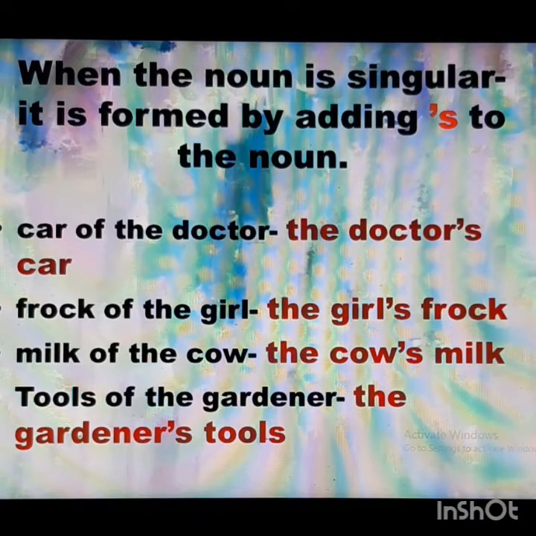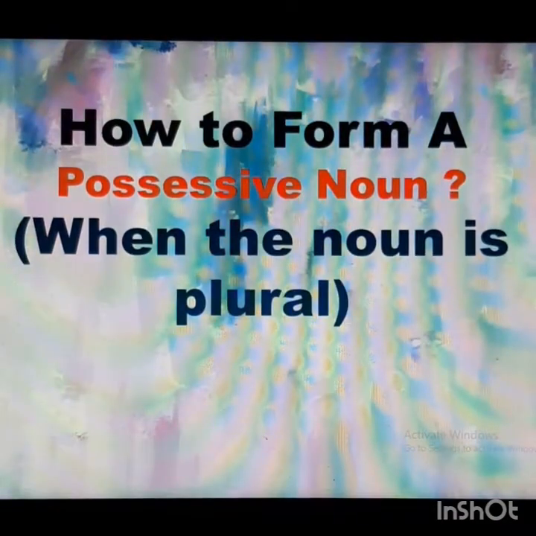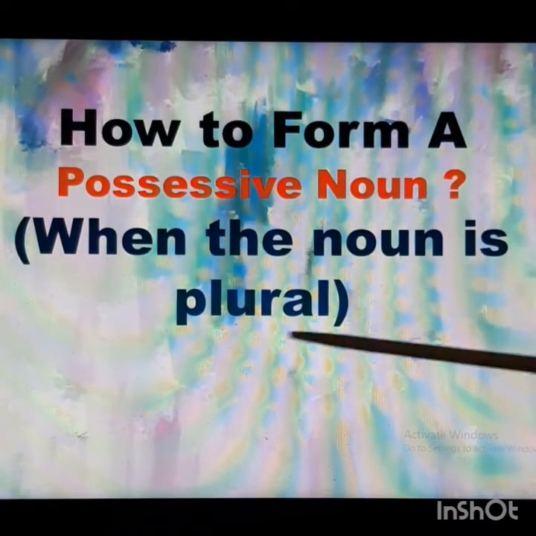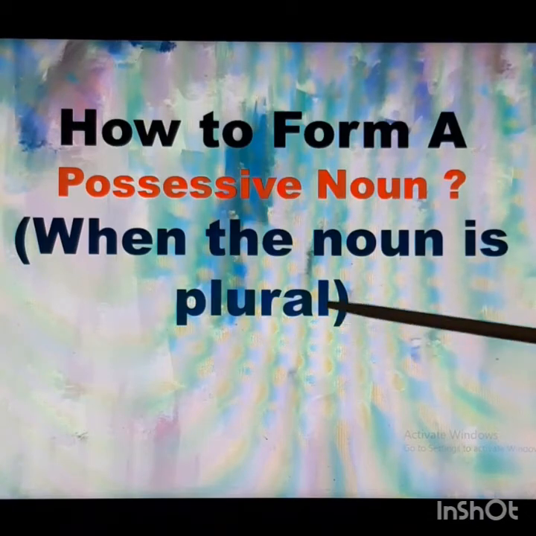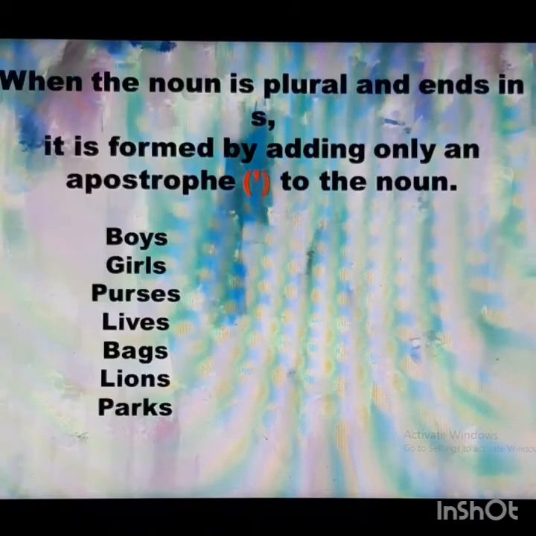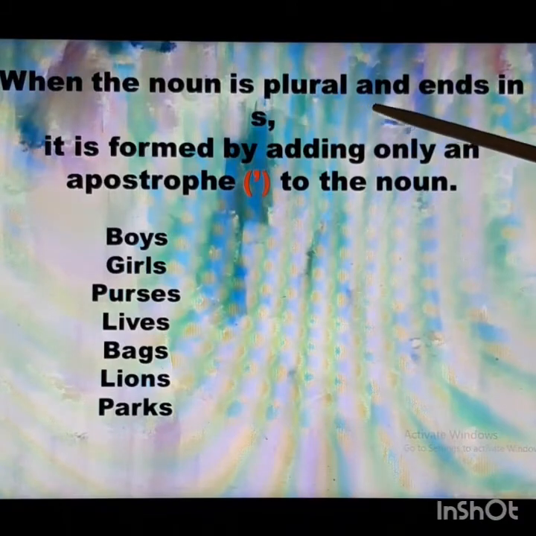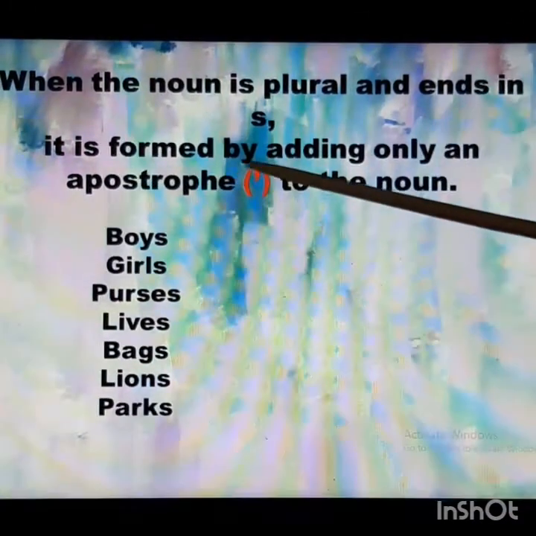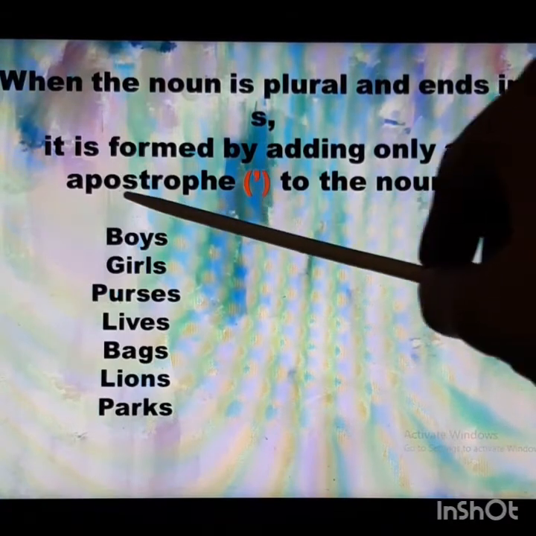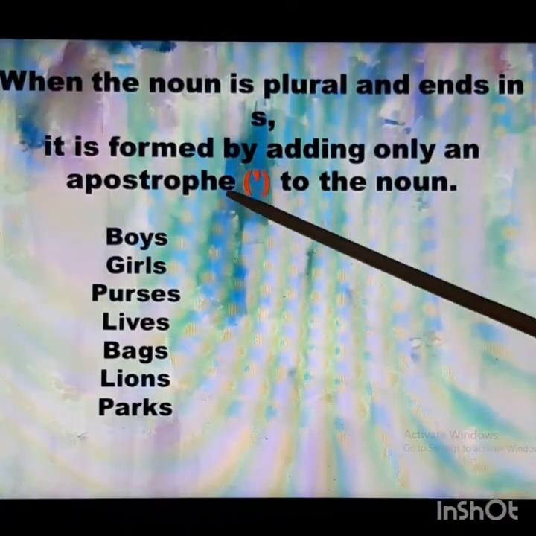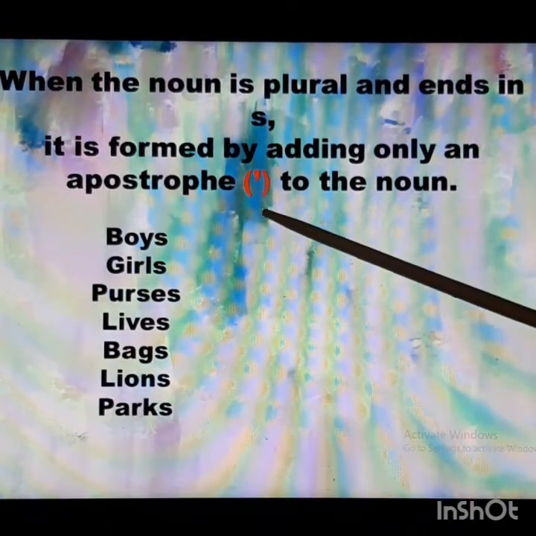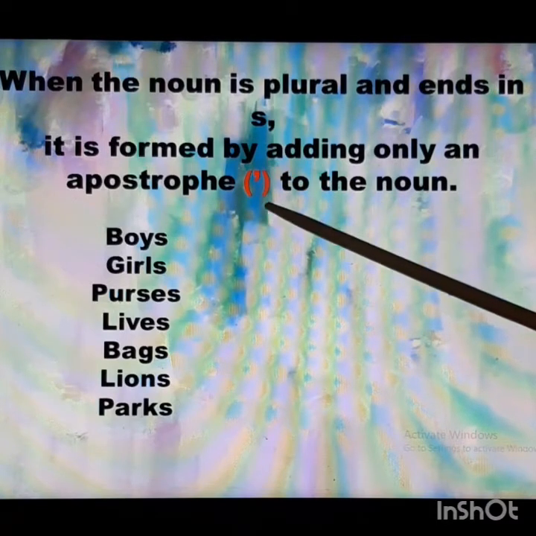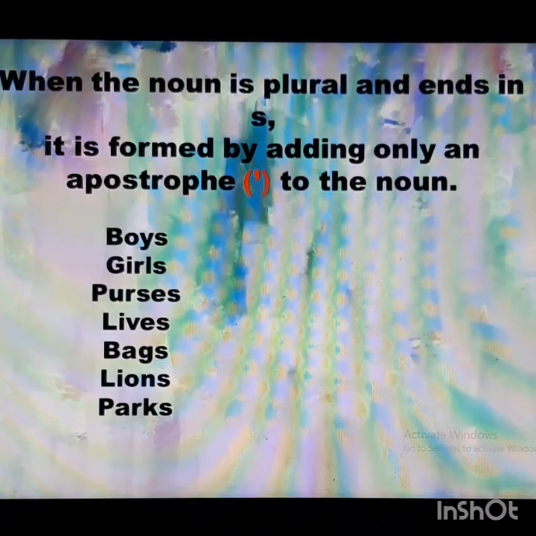So now we are going to learn how we form a possessive noun when the noun is plural. When the noun is plural and ends in s, it is formed by adding only an apostrophe to the noun. Now here you can see the sign is only apostrophe. You don't have to add apostrophe s.